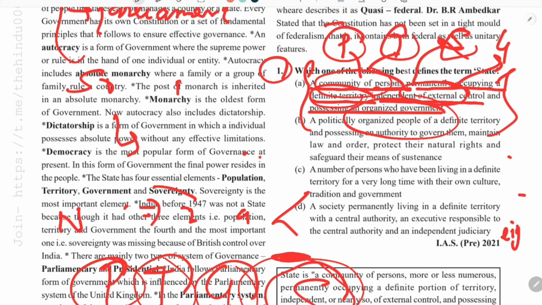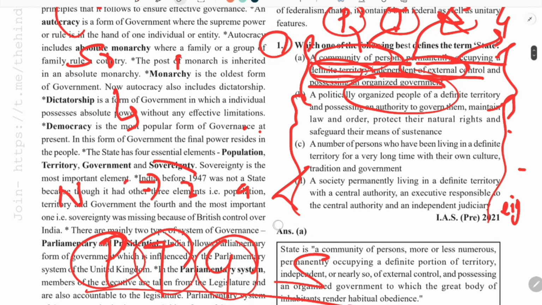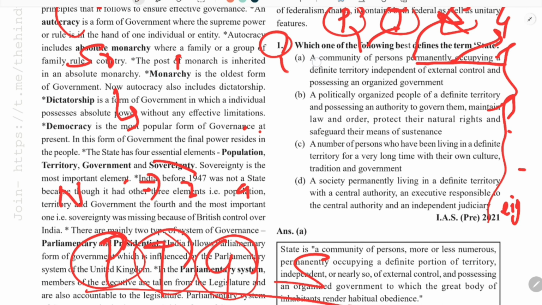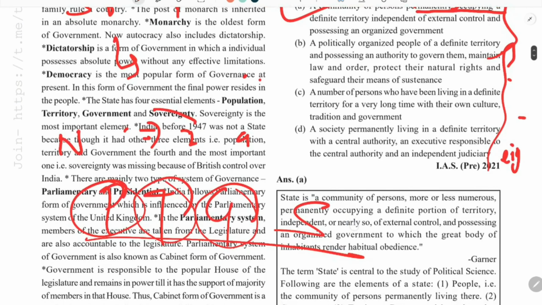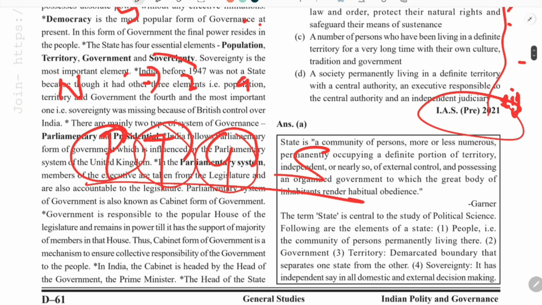So in one go we can say that this statement is correct, though we can read other statements also, but there will be something missing in those statements, so we do not have to go much into the other statements. A is the only right answer because it encompasses all the four vital elements of a state. So the answer is A only. So this is our correct statement, and this question was recently asked in the UPSC examination.